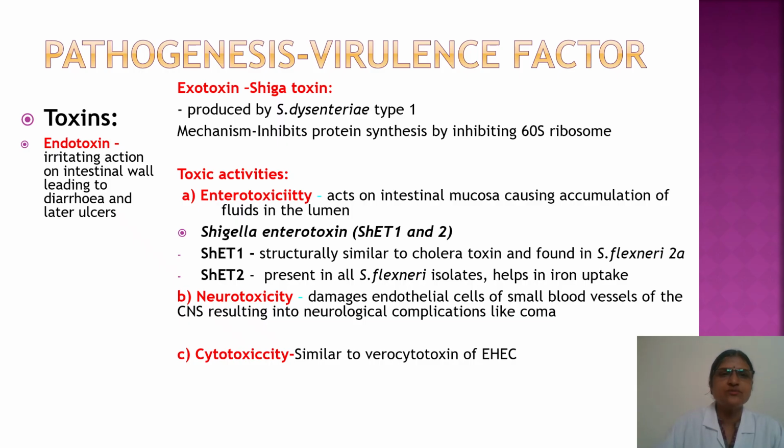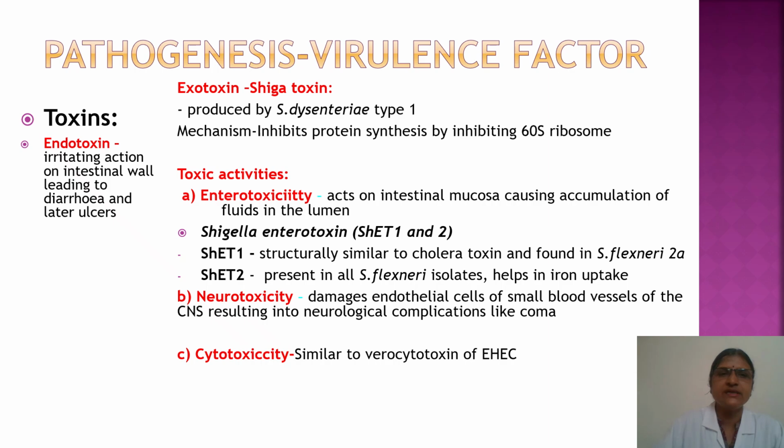The exotoxin produced by Shigella species is Shiga toxin. It is produced mainly by Shigella dysenteriae type 1, and the mechanism is that it inhibits protein synthesis by inhibiting the 60S ribosome. It has two parts, A and B. B is mainly for binding and A is for the action or activity, and it inhibits protein synthesis by inhibiting the 60S ribosome.